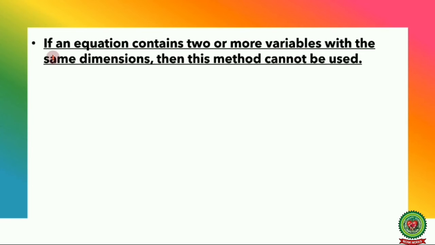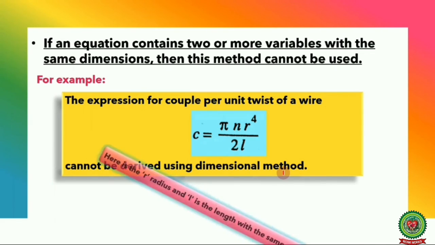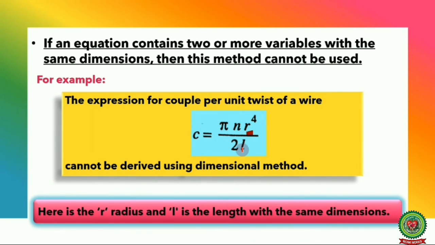Next, if an equation contains 2 or more variables with the same dimensions, then this method cannot be used. For example, the expression for couple per unit twist of a wire, C equal to pi eta r raised to power 4 divided by 2l, cannot be derived using the dimensional method, since here r and l both have the same dimensions. So these are the limitations of dimensional analysis.